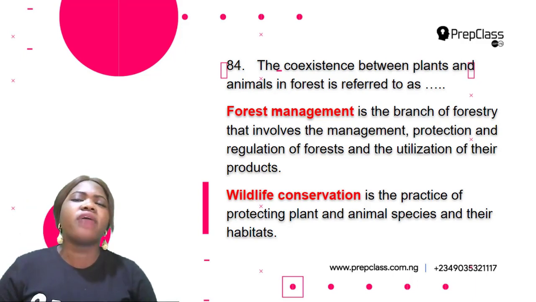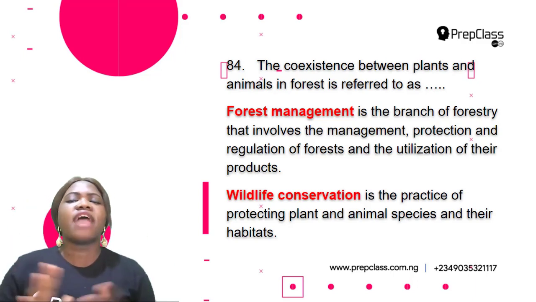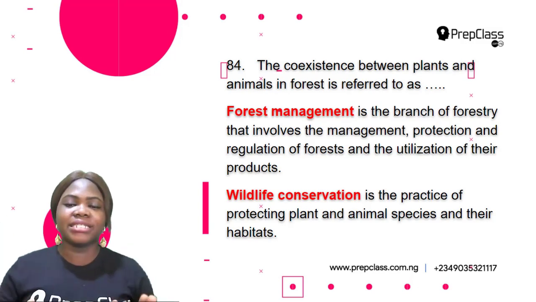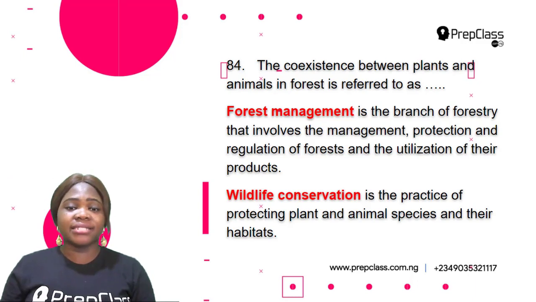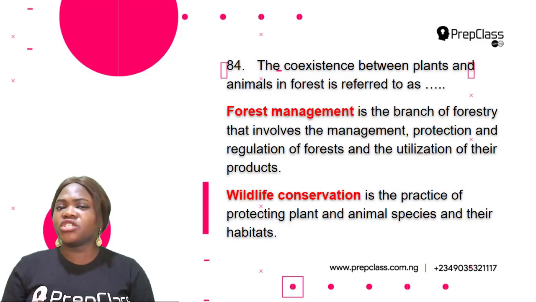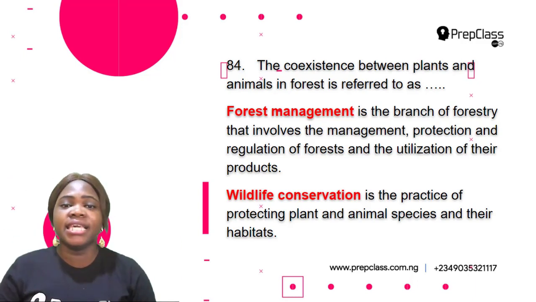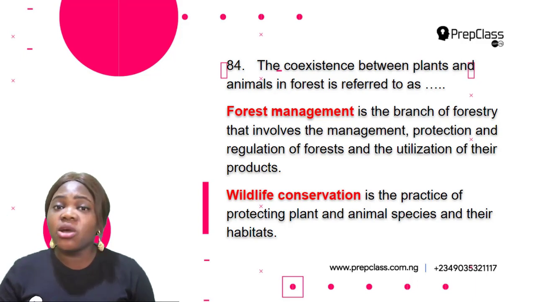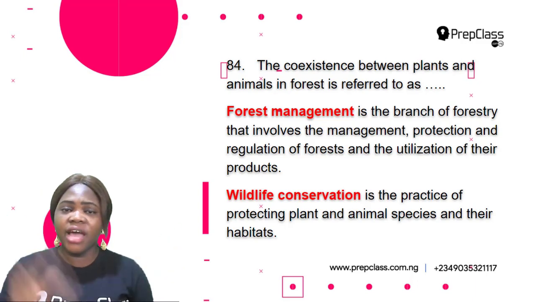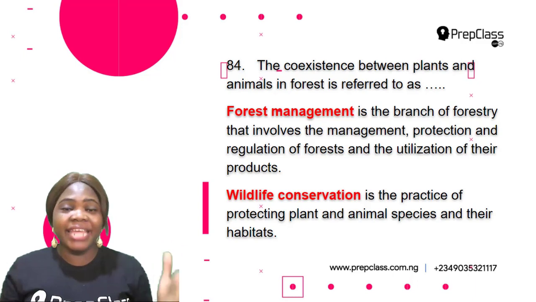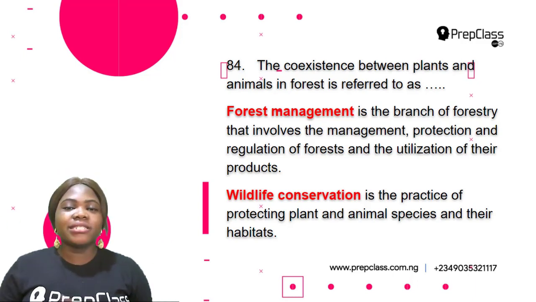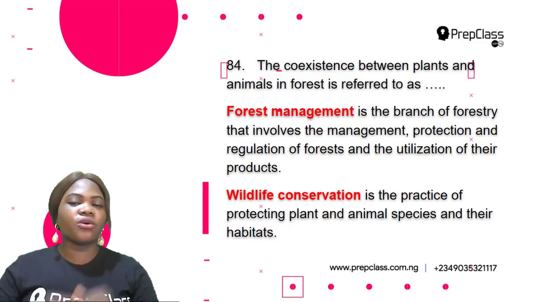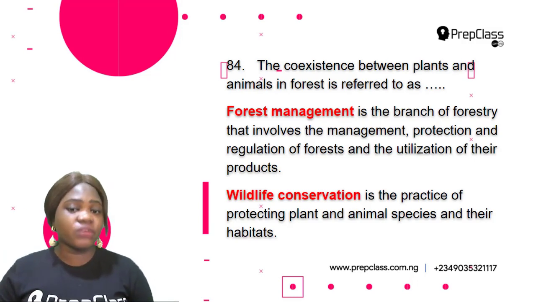Okay, so what about wildlife conservation? Wildlife conservation is the practice of protecting plant and animal species and their habitat. So we have a lot of wildlife conservation. There is one in Lekki called the Lekki Conservation Center, LCC. So that's actually an example of a wildlife conservation center. Okay, so wildlife conservation does not define the question. So the answer is not wildlife conservation.